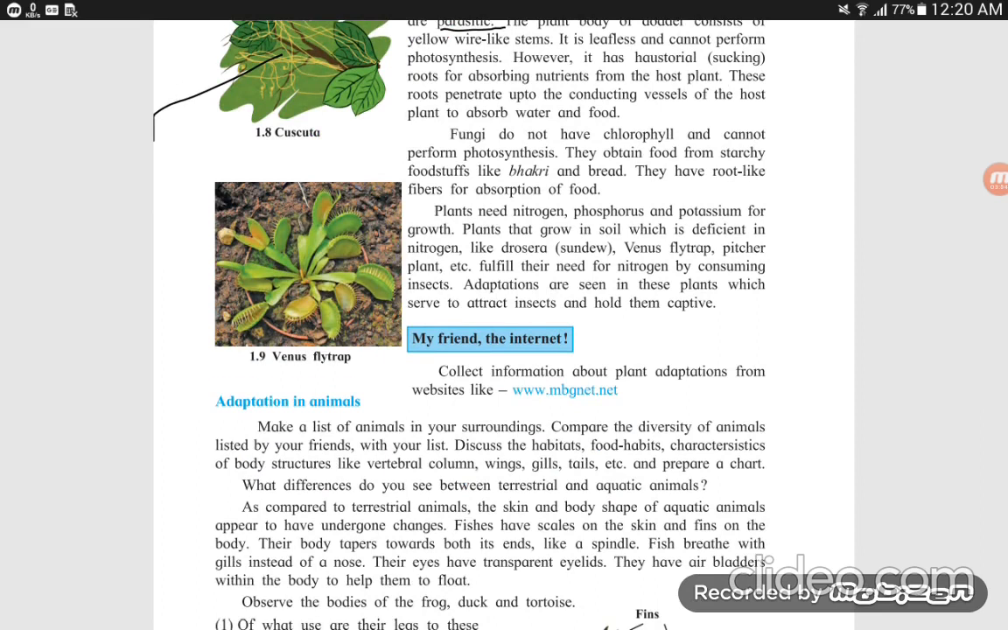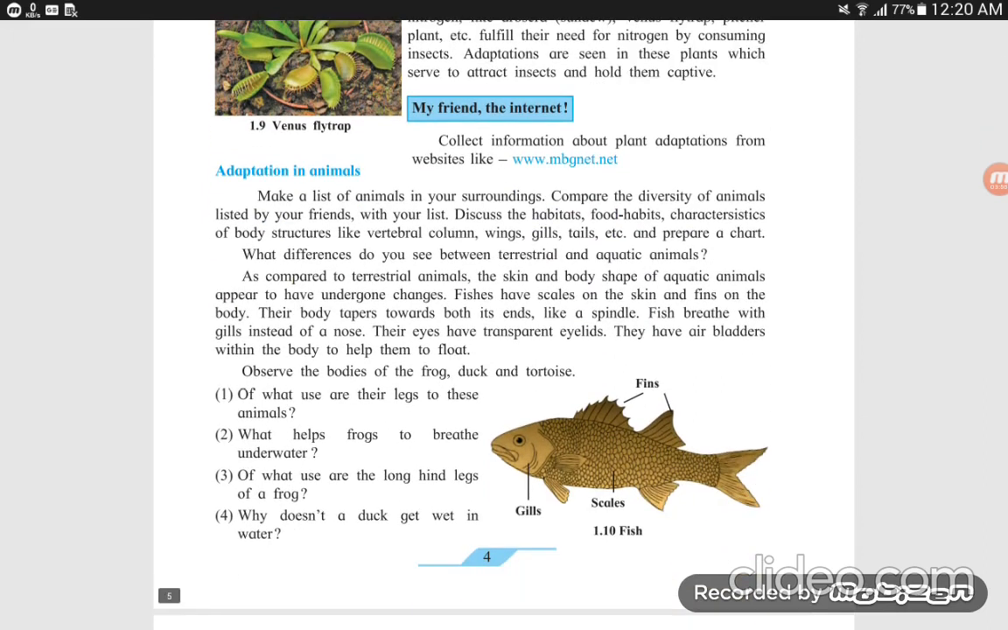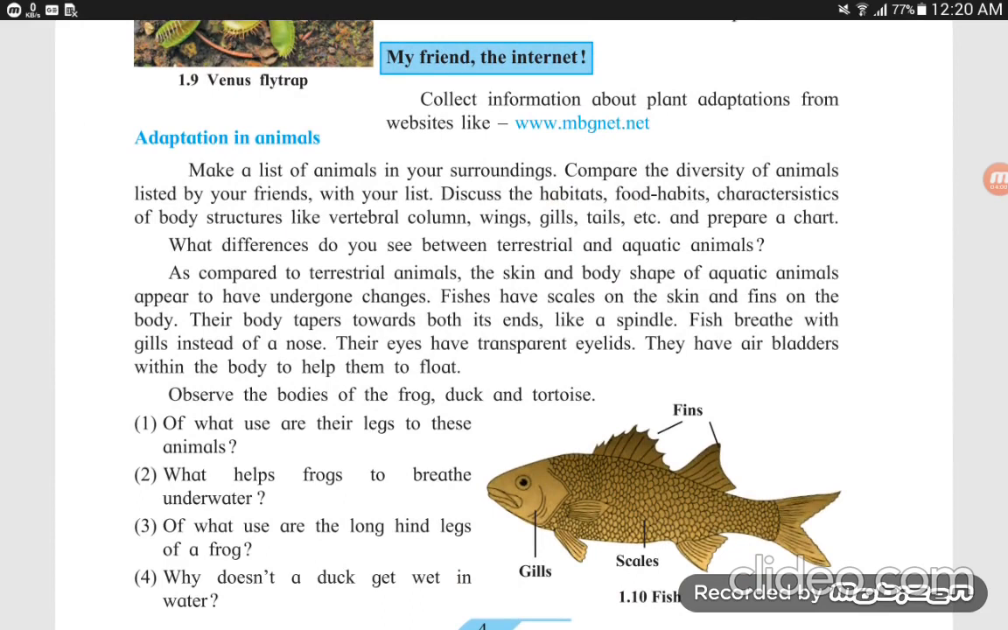Now, adaptation in animals. Here we have finished the adaptation in plants. Now, the adaptation in animals. Make a list of animals in your surroundings. Compare the diversity of animals listed by your friends with your list. Discuss the habitats, food habits, characteristics of body structure like vertebral column, wings, gills, tails, etc., and prepare a chart.